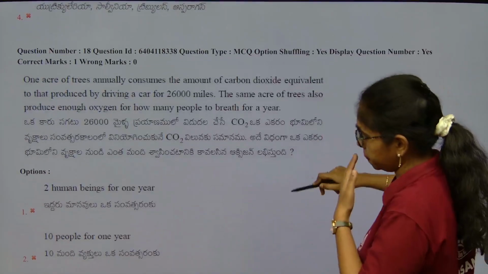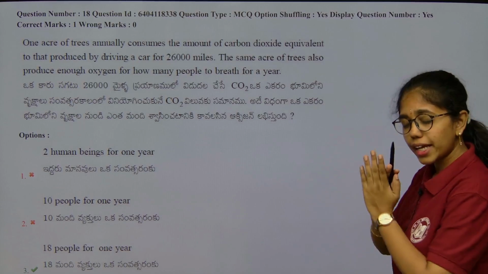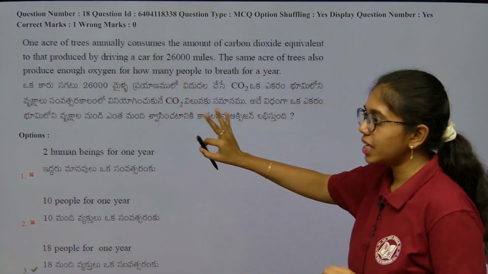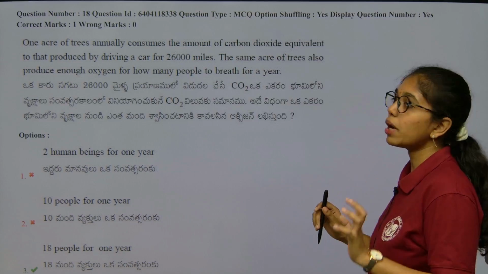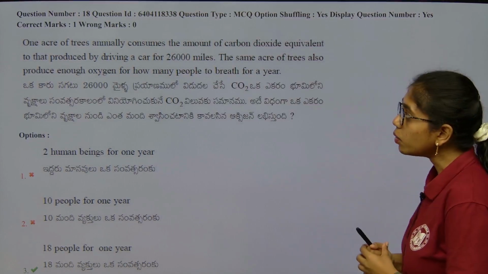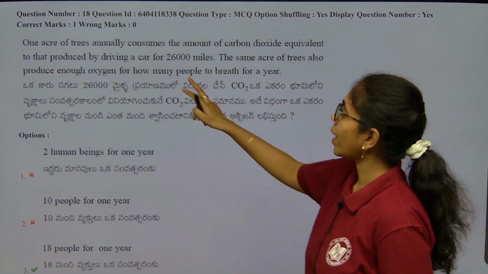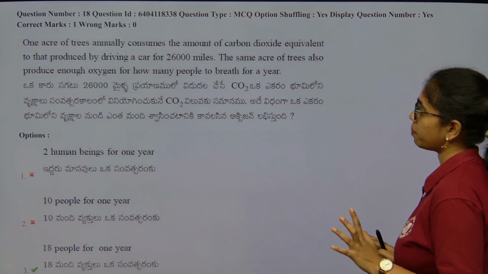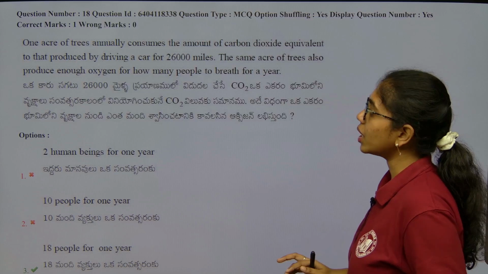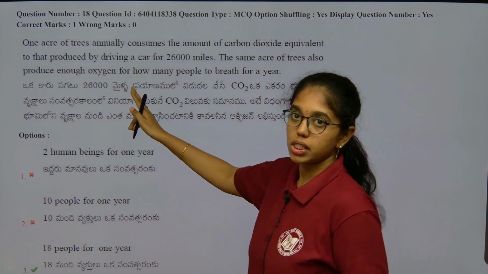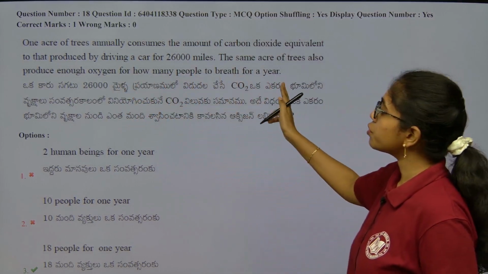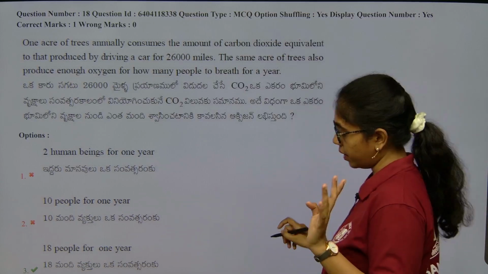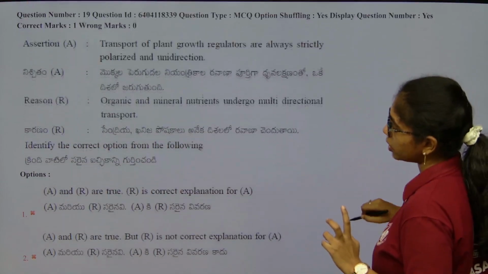Next. Here this is a direct statement again from the ecosystem. One acre of trees annually consumes the amount of carbon dioxide equivalent to that produced by driving a car 26,000 miles. The same acre of trees also produces enough oxygen for how many people to breathe for a year? Direct statement, that is 18 people for 1 year. There is no calculation involved in this.